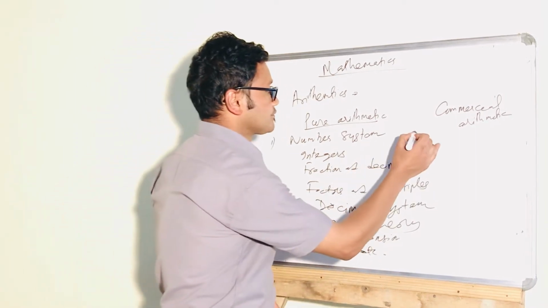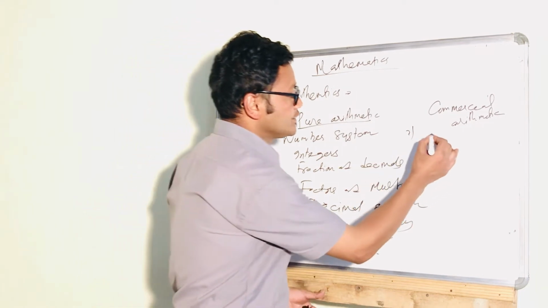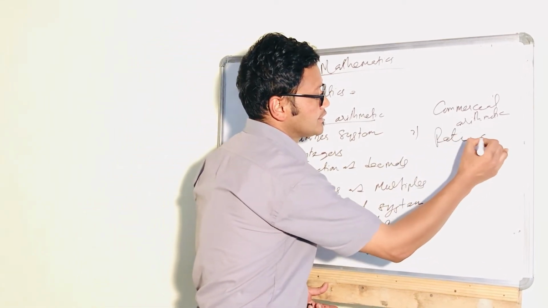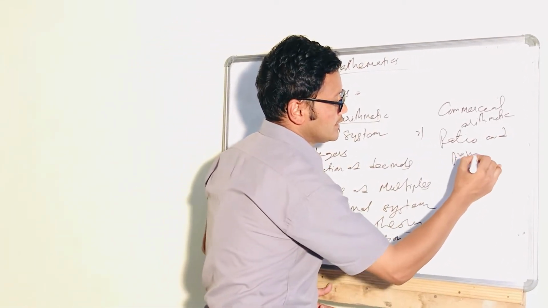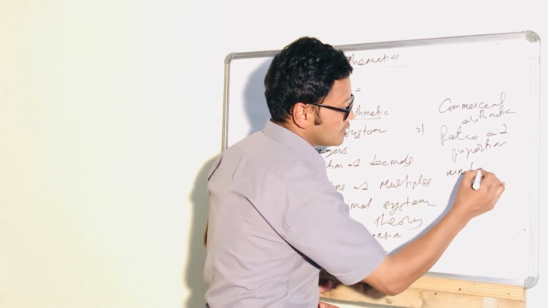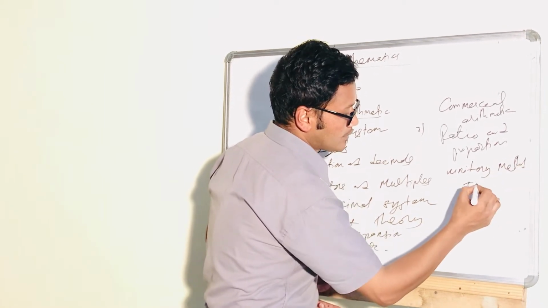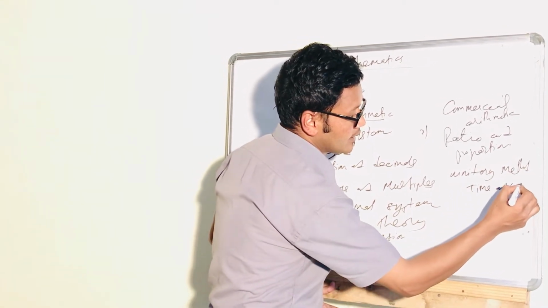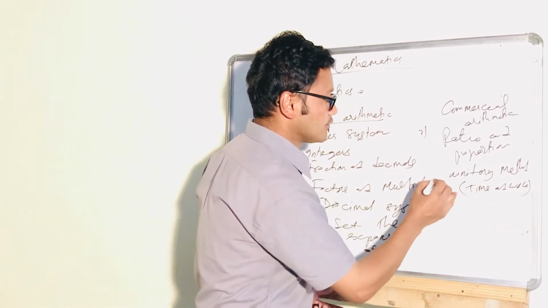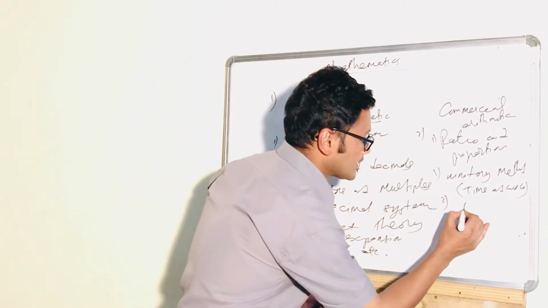Now there are different topics of commercial arithmetic. Number 1, ratio and proportion. Then the unitary method, which, as you all know, is related to time and work. Number 3, average.